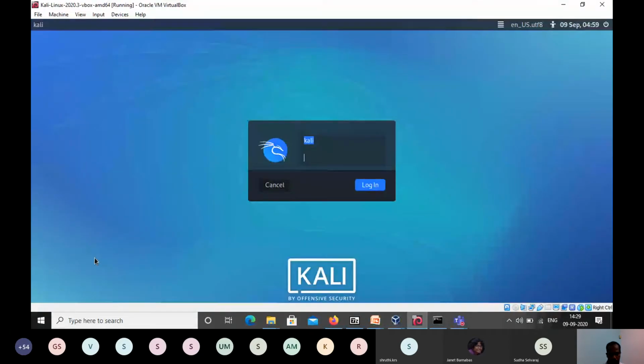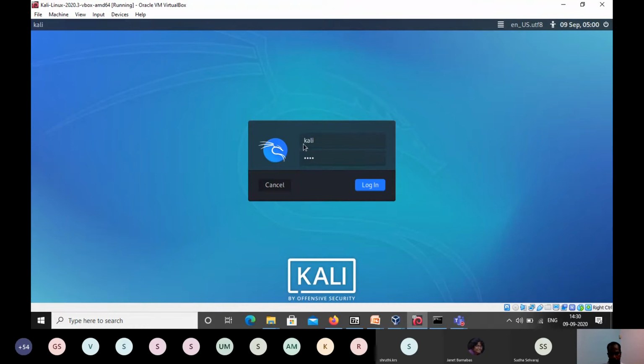What I did is that on top of my Windows machine, I installed Kali Linux in VirtualBox. So I'm running this Kali Linux in a VirtualBox machine, and I can use Windows as well as Kali on the same machine. I installed it as a virtual host in the Microsoft Windows operating system. Once you install it, you get a prompt to enter the username and password. I'm just using the default username, which is kali, and the password is also kali.